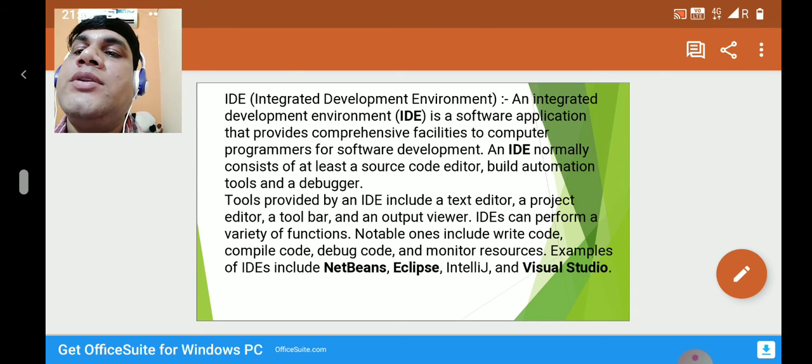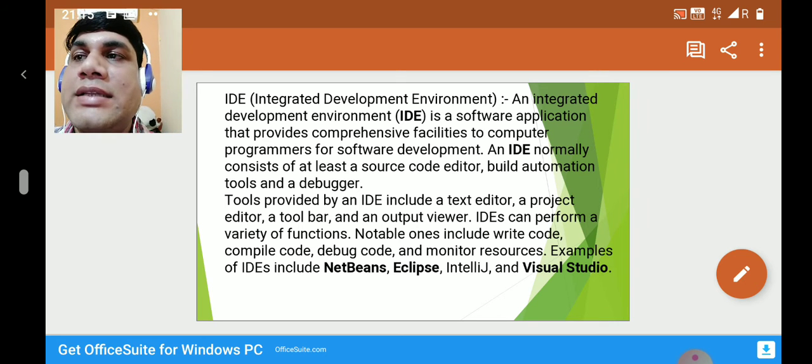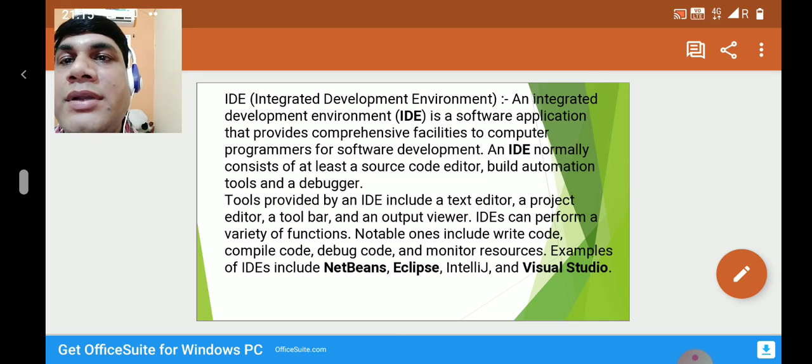Examples of IDE include NetBeans, Eclipse, IntelliJ and Visual Studio. These are the examples of IDE, and if a question is asked in the examination, IDE stands for dash, then you will choose the correct answer. IDE stands for Integrated Development Environment, so you can choose the correct option.